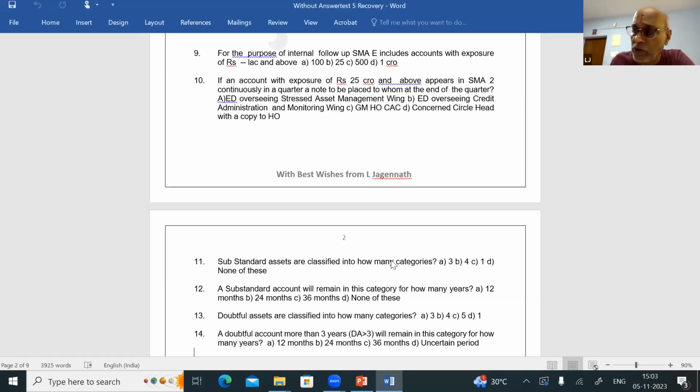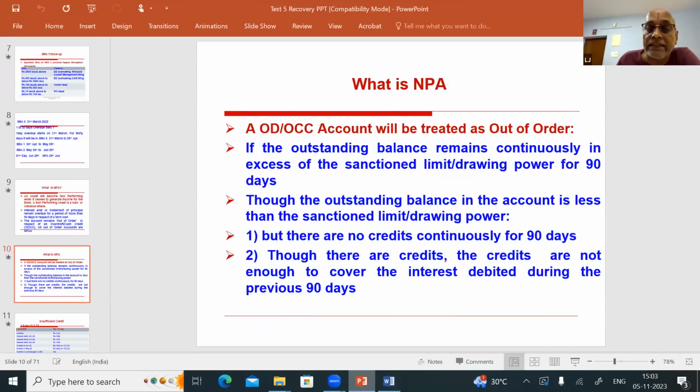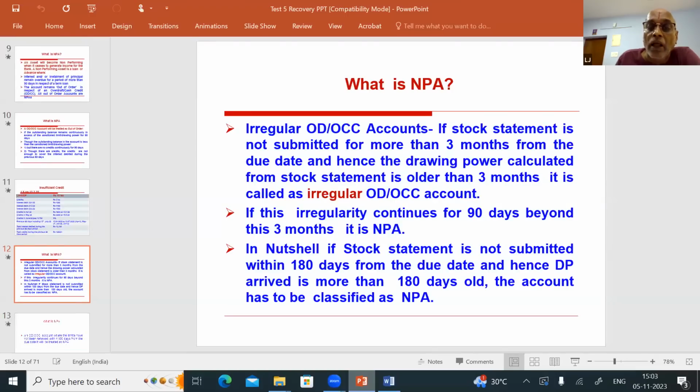So you are not able to recover the money. The account slips to NPA. Now, when the account slips to NPA, where will it go? Let's quickly go through. These things we have already seen, so let's not worry too much about it.